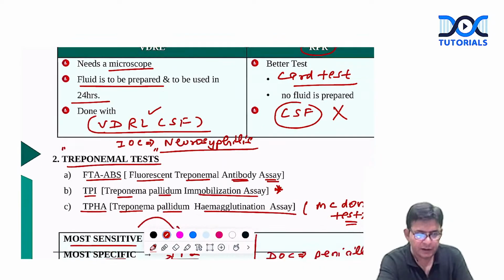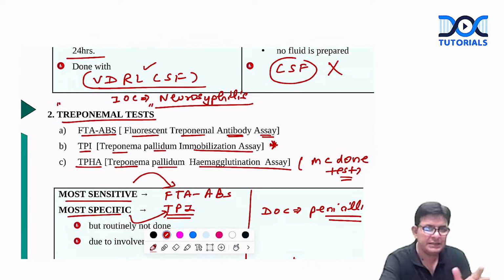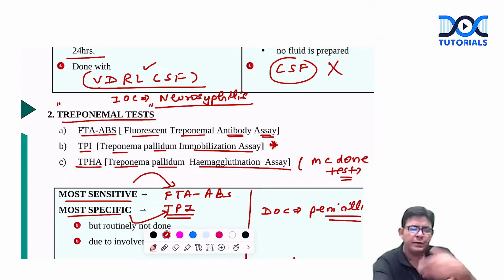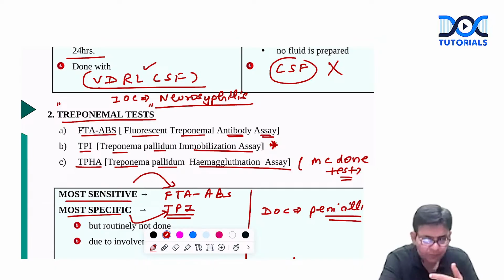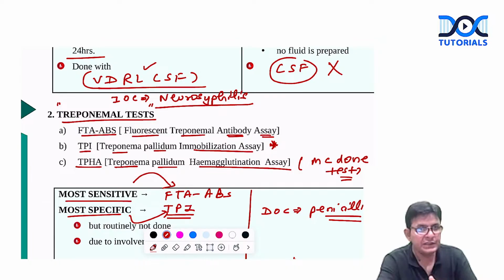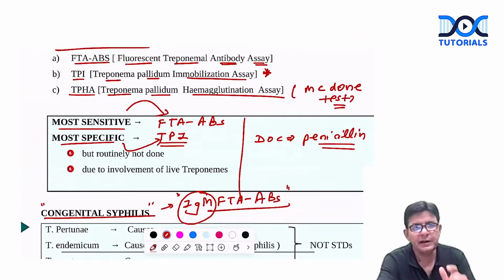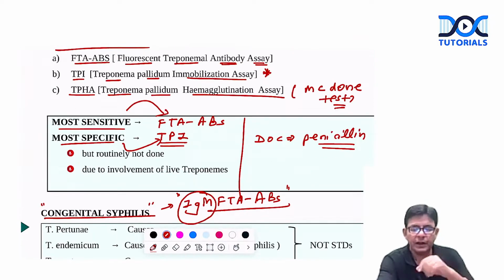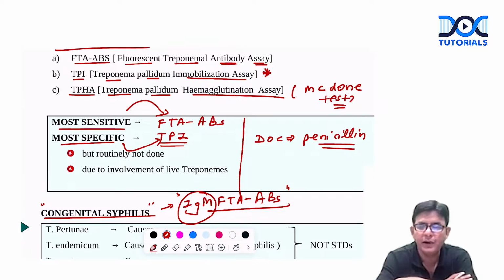The treponemal tests, three names: FTA-ABS, TPI, TPHA. FTA-ABS is fluorescent; fluorescent microscopy is used in this, and it is for the antibody assay. TPI, Treponema pallidum immobilization assay, means with the help of antibody you want to detect the antigen. TPHA is the most commonly done. FTA-ABS is said to be the most sensitive. Most specific is TPI. When you see the book now, you will be confused about what to write and what not to write.